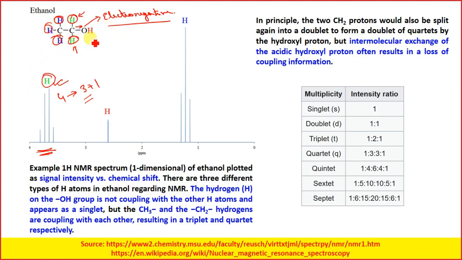Now if you look at this red hydrogen atom which is attached to the oxygen, it is undergoing intermolecular hydrogen bonding with the other molecules. So there is an intermolecular exchange of the acidic hydroxyl proton, which often results in a loss of the coupling information, and hence there is no coupling. Okay, am I clear?